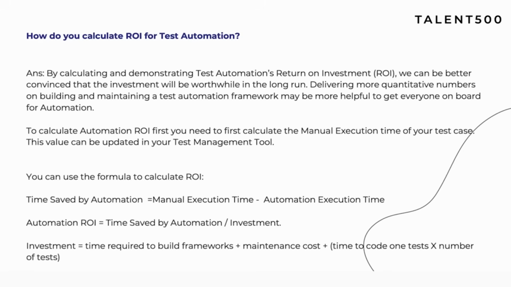That means it would be nearly about 400 divided by 60, so it comes around 6 hours, right? Just taking a rough example. So 6 hours for each run, and we have just discussed in our previous question the daily execution. That means 6 into 30, 180 hours in a month you are saving, right? And slowly 180 divided by 110, right? So that's how you can calculate your total time saving.